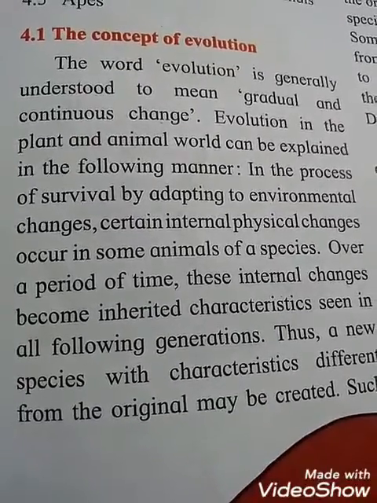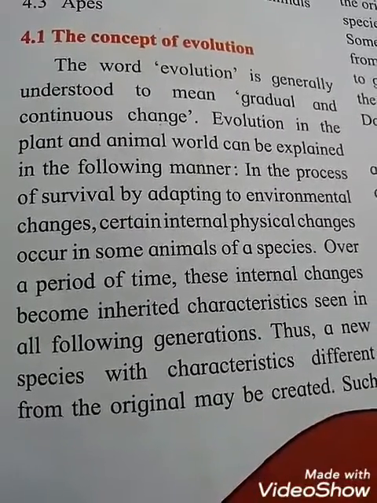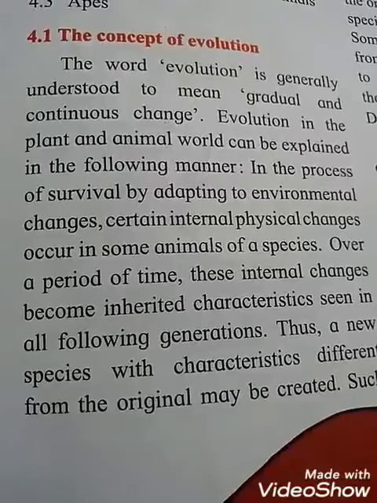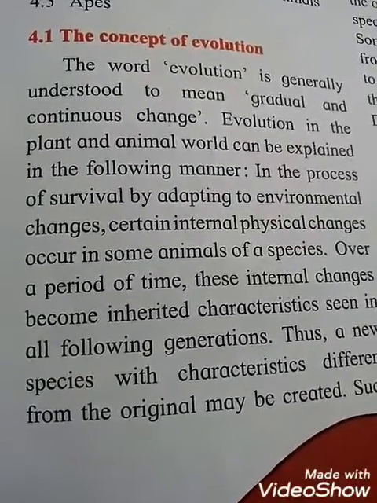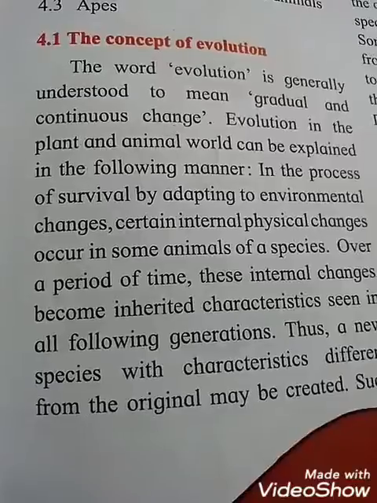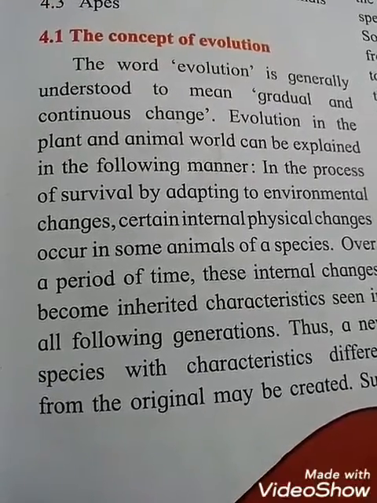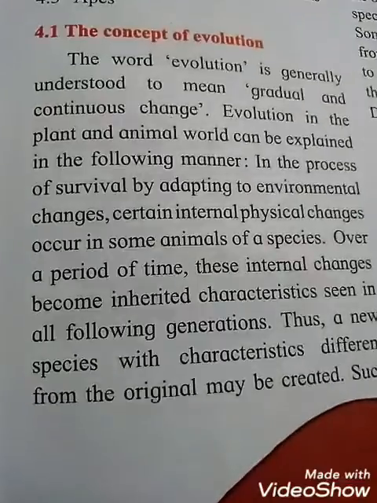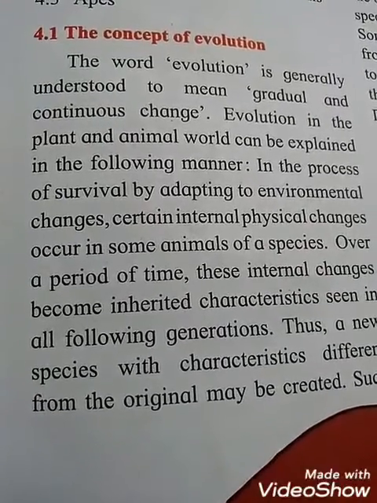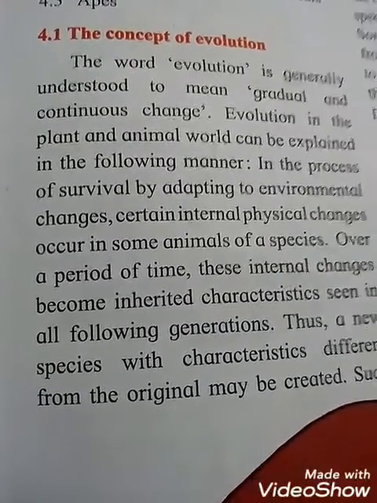In the process of survival by adapting to environmental changes, certain internal physical changes occur in some animals of a species. That means, in the process of survival by adapting to environmental changes, certain internal physical changes occur in some animals of a species. This means what, students? Species means what? A kind or type, we can say that.